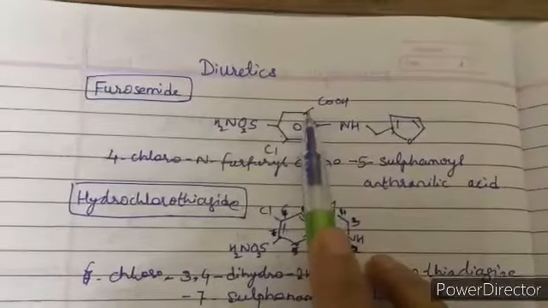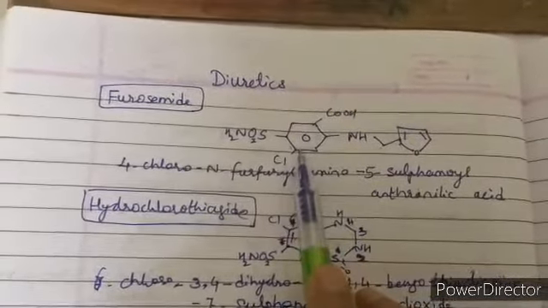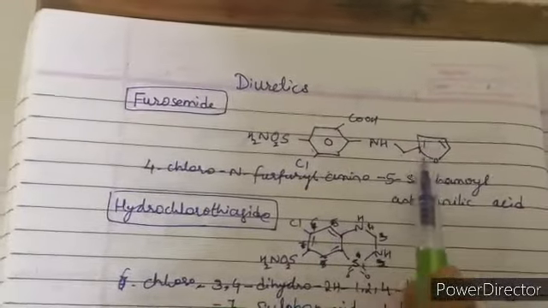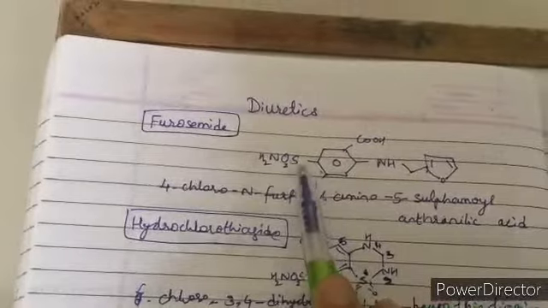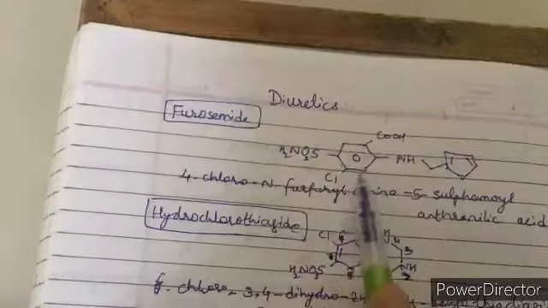So the numbering starts from here: 1, 2, 3, 4. 4-chloro. On the nitrogen you have furfurylamino, 5-sulfamoyl, and this is anthranilic acid.